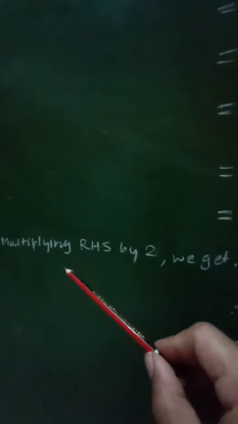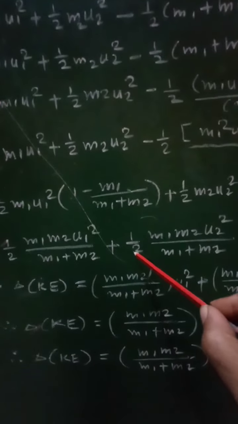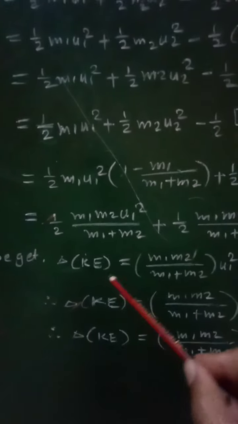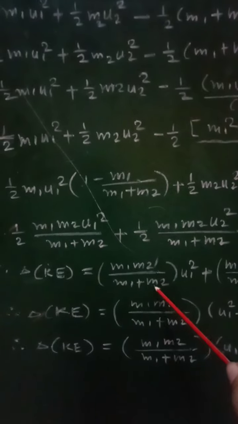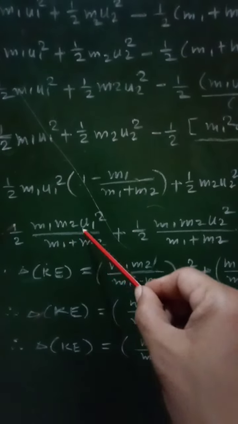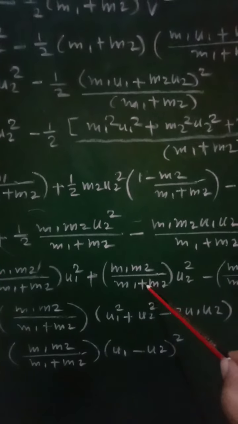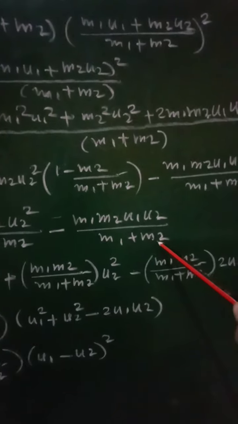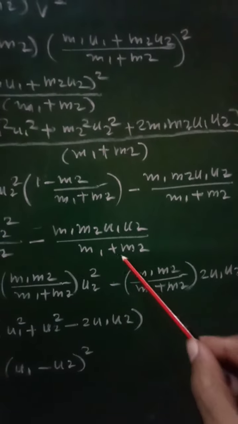If this equation is multiplied by 2, then this 2 and the half will get cancelled, and for the third term we will get 2, and therefore we will get delta Ke equal to m1 m2 upon m1 plus m2 into u1 square, plus m1 m2 upon m1 plus m2 into u2 square, and then minus m1 m2 upon m1 plus m2 into 2 u1 u2, because this term is multiplied by 2.